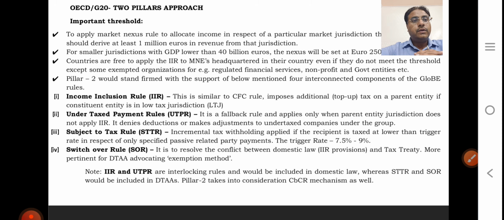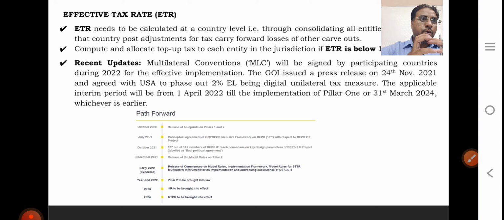Pillar 2 takes into consideration the CPCR mechanism as well. So what is going on? They want an ETR of 15% in every country's jurisdiction. If your jurisdiction's ETR is below 15%, then top-up tax will be applicable. The Government of India released a press note on 24th November 2021 and agreed with the USA to phase out the 2% equalization levy, being a digital unilateral tax measure. This says if Pillar 1 is implemented, then we will phase out the 2% equalization levy.